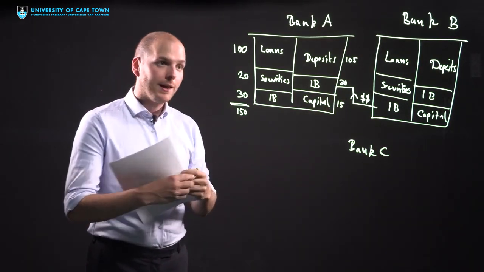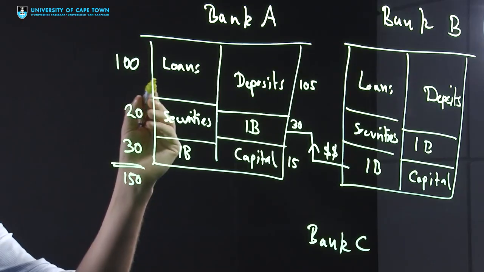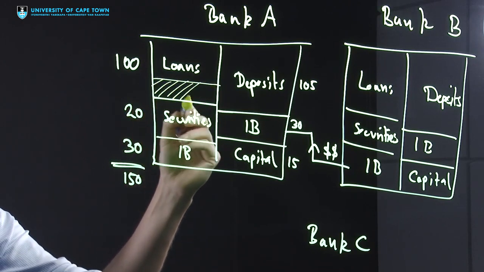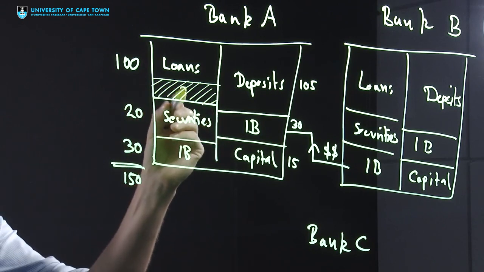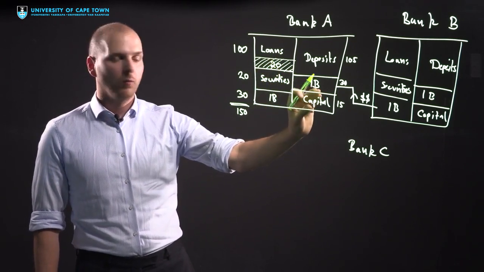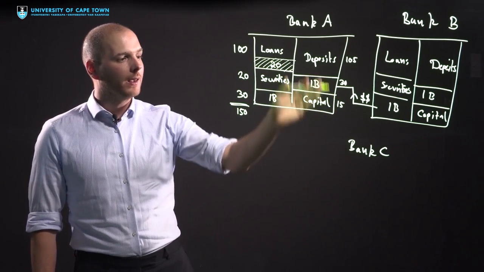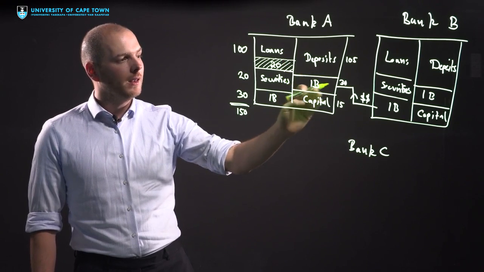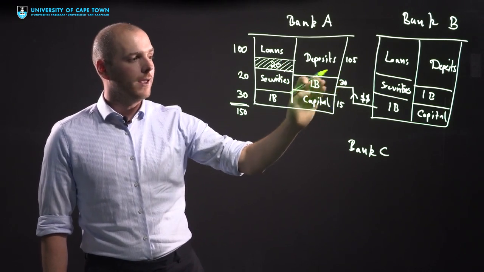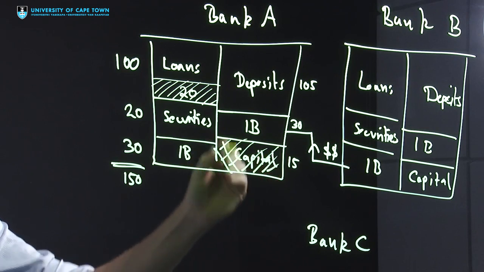Now, what happens if Bank A suffers a loss? Let's say some of its loans, and we take an amount of, let's say, 20, fail. Now, if these loans fail, the banking capital will be wiped out because there's only 15 and banking capital has the first losses. So banking capital is gone, which means that now on the interbank loans, the bank suffers a loss of 5. So this is wiped out.